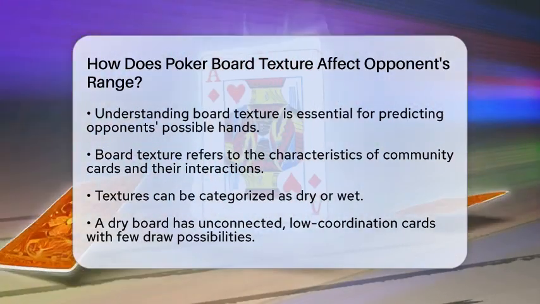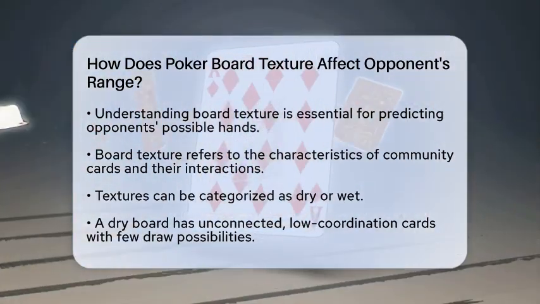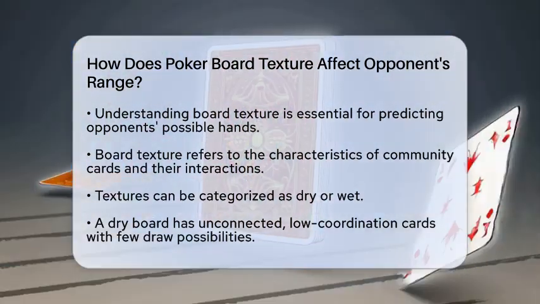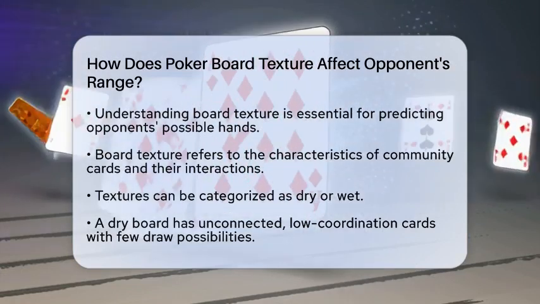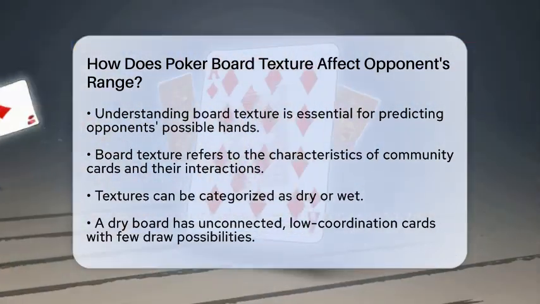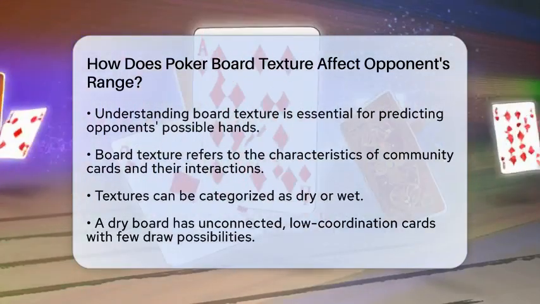Board texture refers to the characteristics of the community cards and how they interact with each other. This can greatly influence the types of hands your opponents are likely to have. To start, board textures can be categorized as dry or wet.